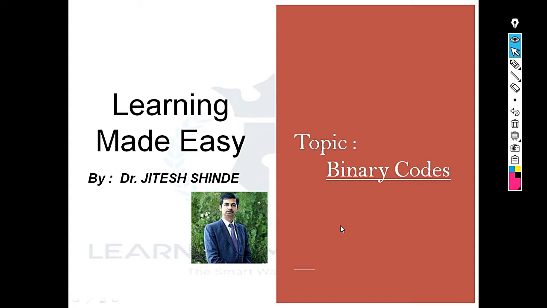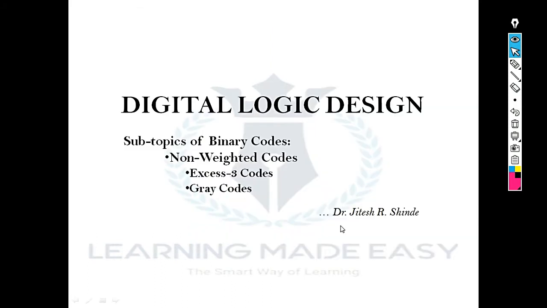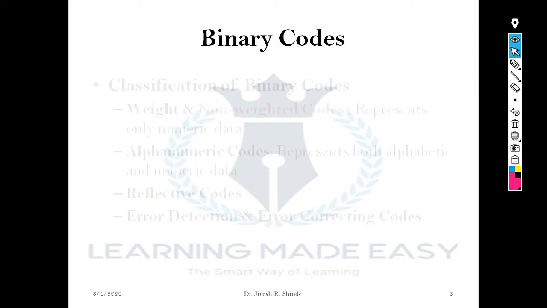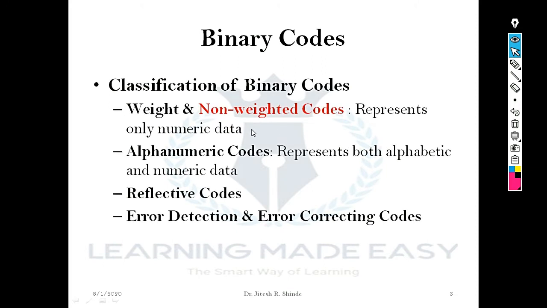Topic for today's discussion is binary code. The subtopics of binary code are non-weighted code, XS3 code and gray code. In my previous session, I have discussed one of the classification of binary code, that was weighted code. In this session, I shall be discussing only non-weighted code and its examples, that is XS3 code and gray code.